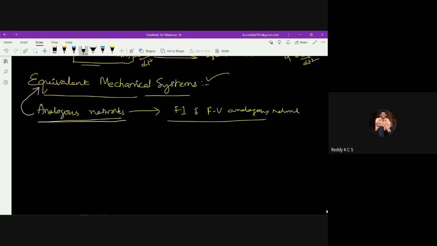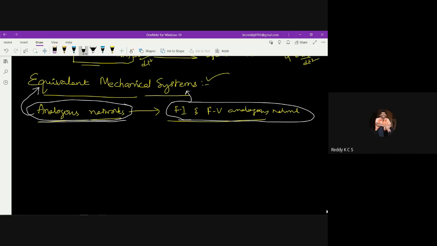So these topics we are going to study in the next classes. These F-I and F-E analogous networks will come in the next classes. In order to understand these analogous networks, I need to understand this equivalent mechanical system. So to draw this equivalent mechanical system, there are steps which you need to follow.